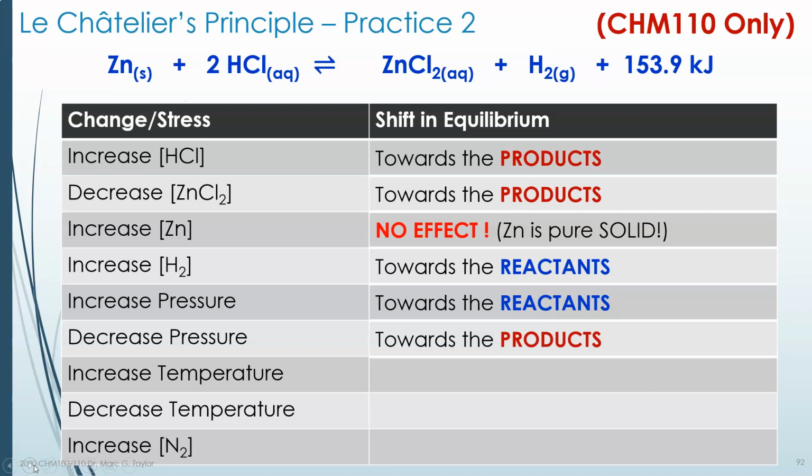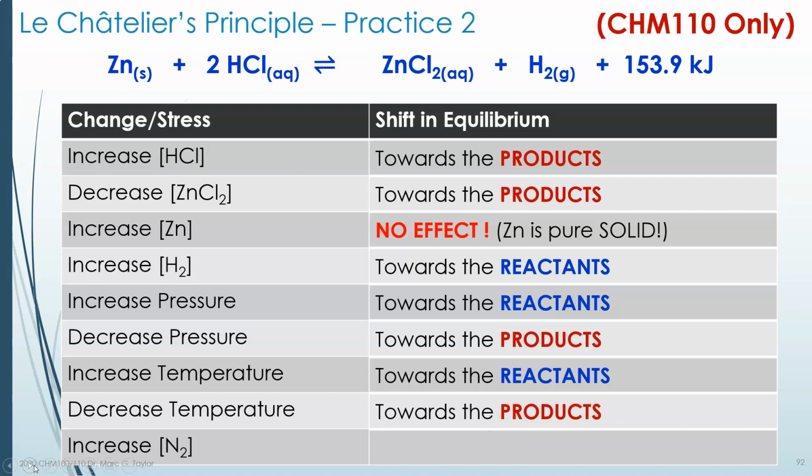Increasing temperature will depend on whether it's an exothermic reaction, which this is, where the heat is a product, or an endothermic, where the heat is a reactant. Here, the heat is a product. We're adding more heat. That's like adding more product, and therefore we need to make more reactants. Likewise, decreasing the temperature will do the opposite of increasing the temperature, which is forming more products in this case.